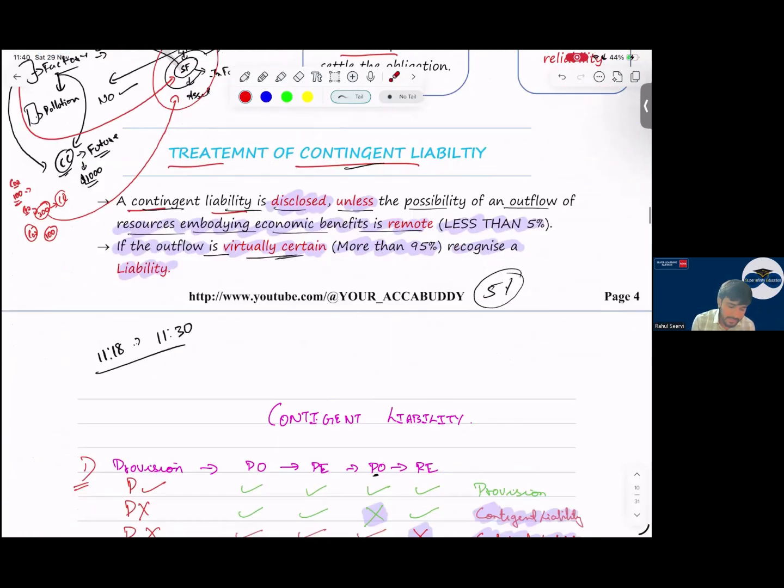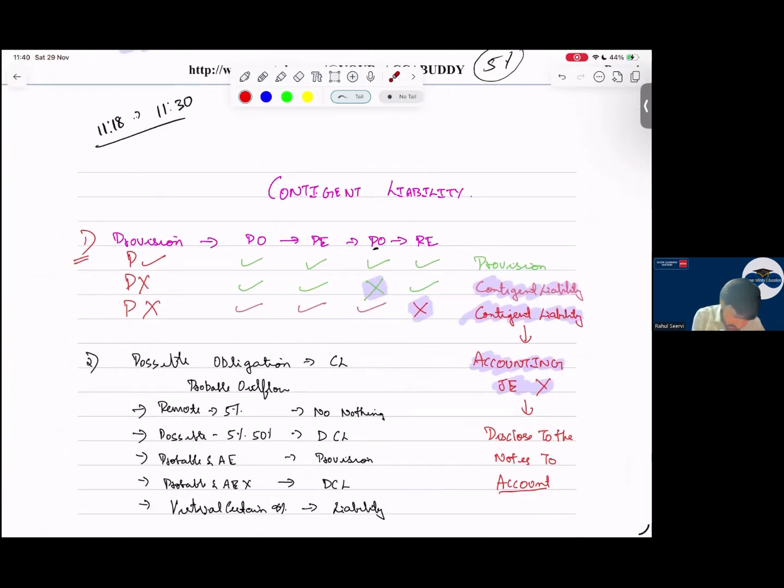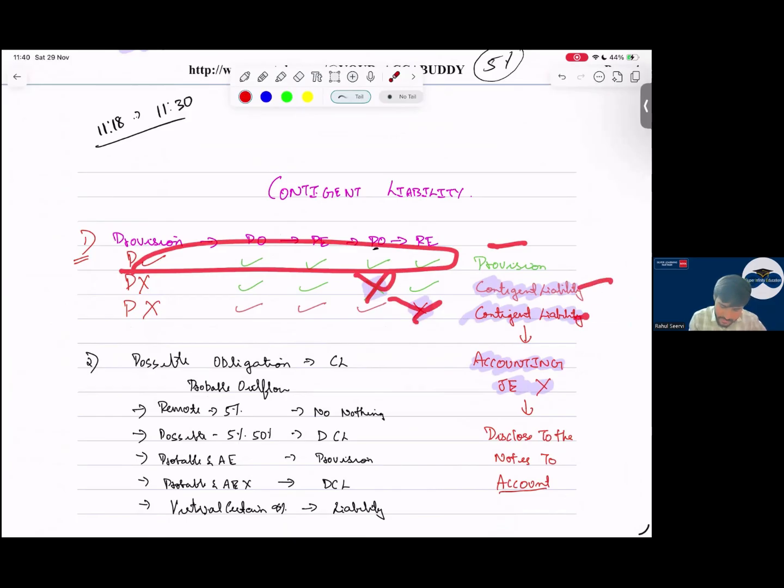So contingent liability, what should we do? See now, if all the four conditions are being met, provision. If any one is not being met, contingent liability. No accounting entry, only disclosure is provided.